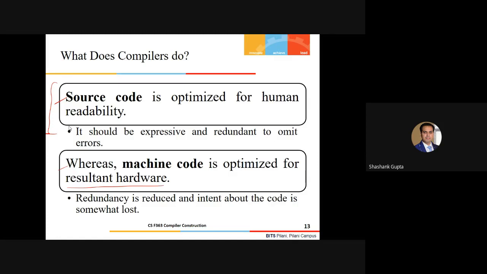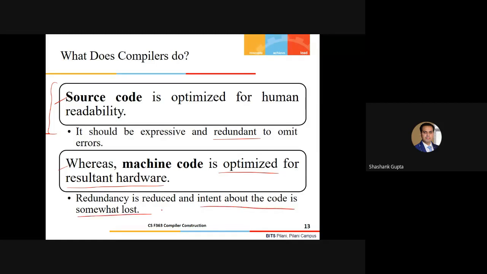The constructs are designed and represented across different abstractions of the program using functions and so on. So it is very expressive as well as redundant to omit errors. But the machine code has to be optimized for the resultant hardware, so it should not have redundancy, and as a result the intent about the code is somewhat lost.